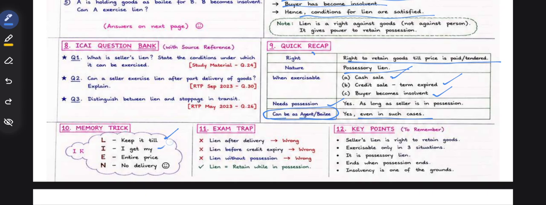Keep it till I get my entire price. No delivery. Lien after delivery? No. Lien before credit expiry? We cannot do. Lien without possession? No. Lien means retain while in possession. Seller's lien is the right to retain the goods. Exercisable in 3 different situations. It is possessory lien, ends when the possession ends. Insolvency is one of the grounds.